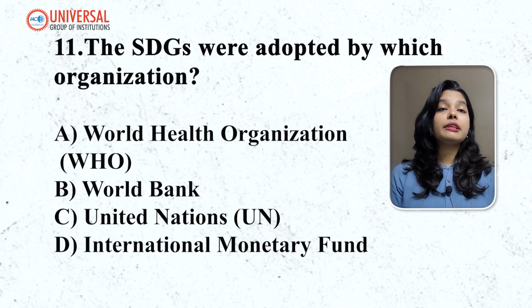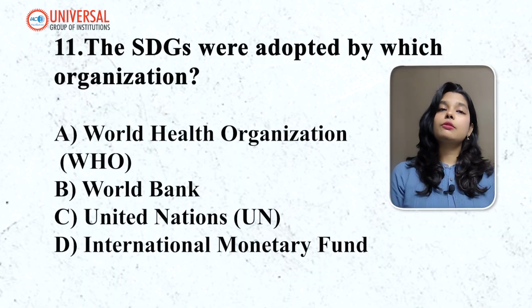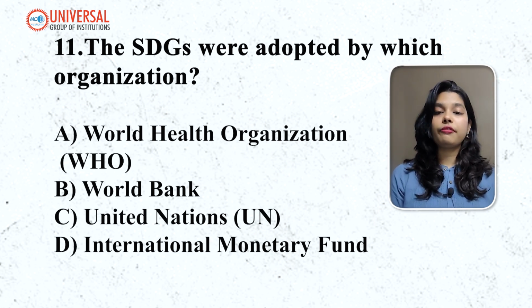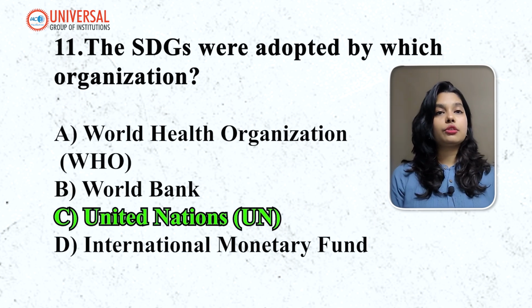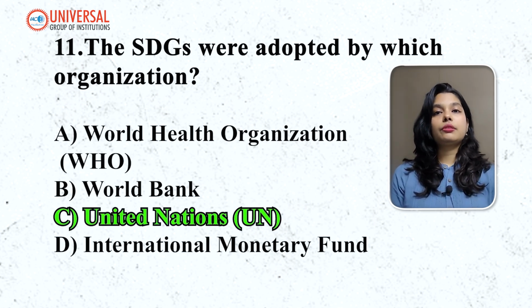The Sustainable Development Goals were adopted by which organization? Is it World Health Organization, World Bank, United Nations, or International Monetary Fund, IMF? Here the answer is United Nations. So SDGs were adopted by United Nations.